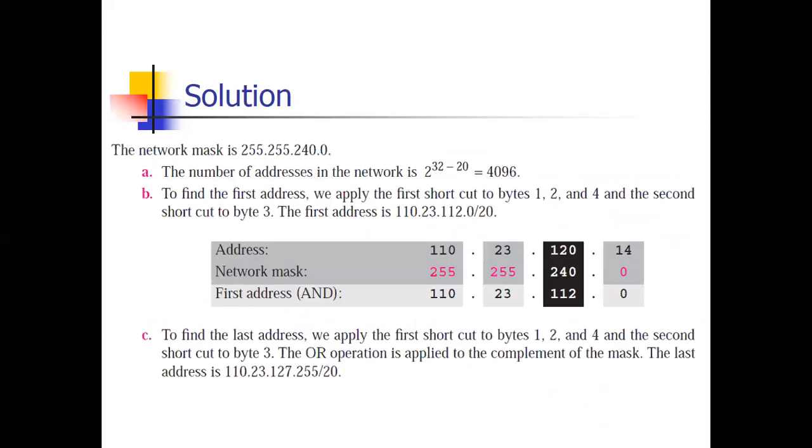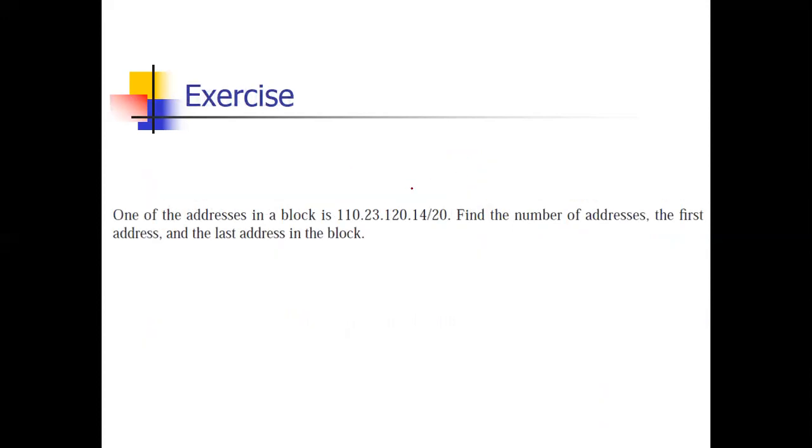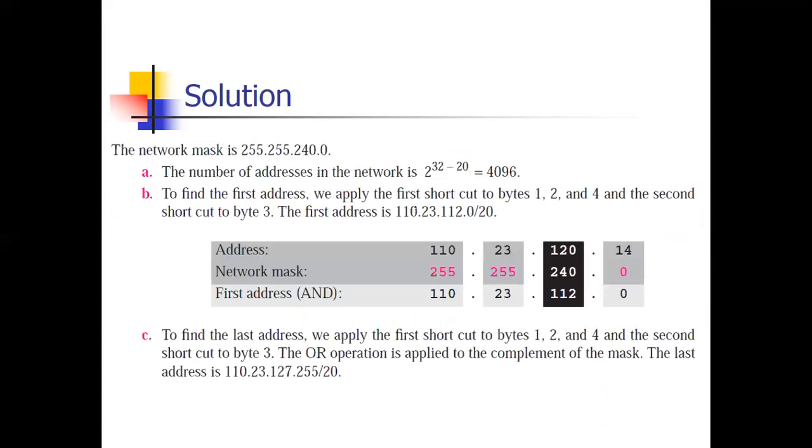Given address. What I was explaining in the first example, you can do as a short trick, whatever changes. See in this case, the network mask is 255.255.240.0. Now you are experts at calculating the network mask. 20 bits are ones and the remaining 32 minus 20, that is 12, will be 0. So after solving, 255, 255, 240 and 0.